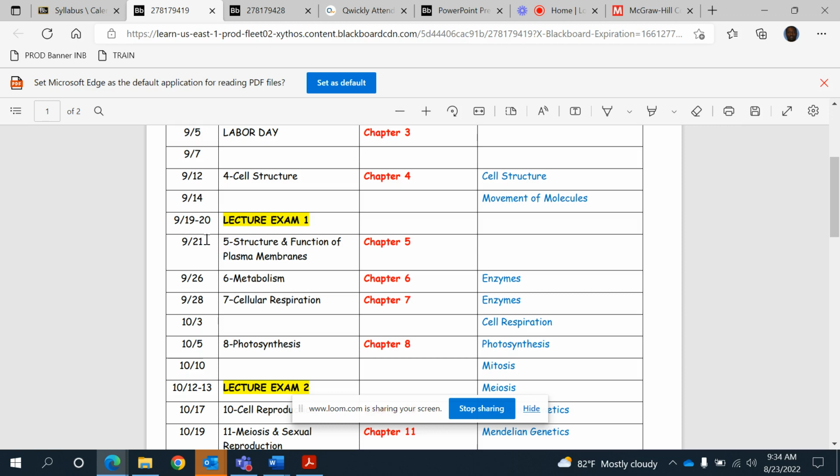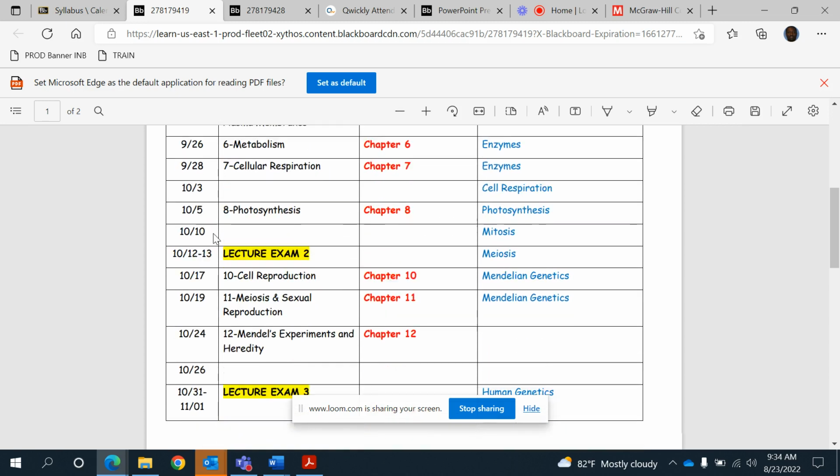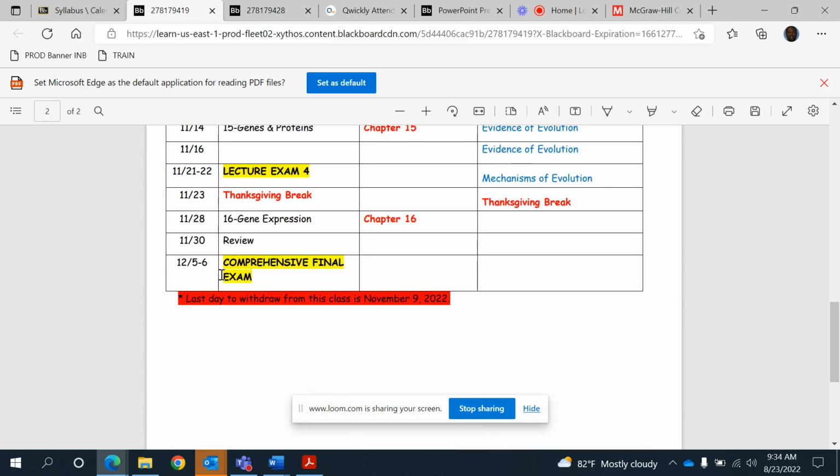And it will be closing at 11:59 p.m. So every quiz, every exam will be closing at 11:59 of the scheduled date. Okay, so that's about lecture, and the final exam is going to be like that.